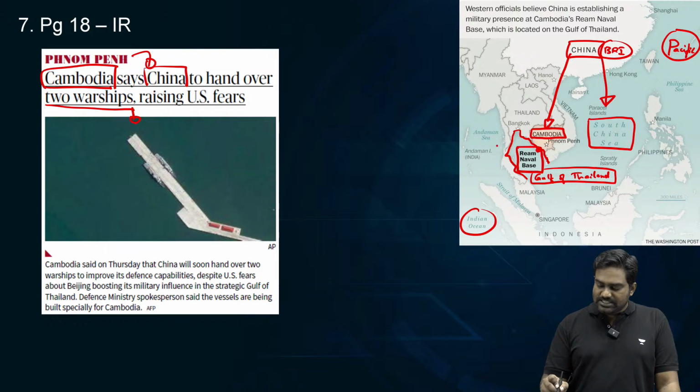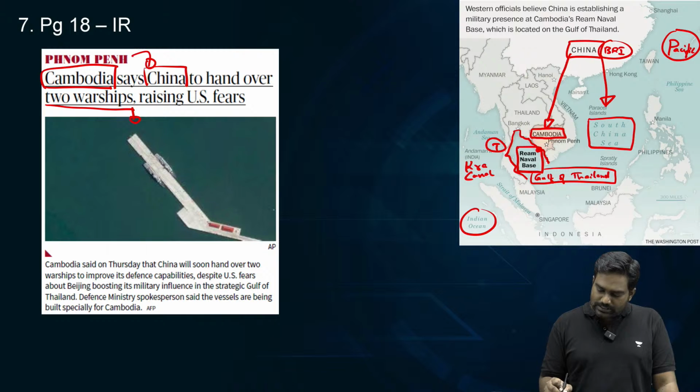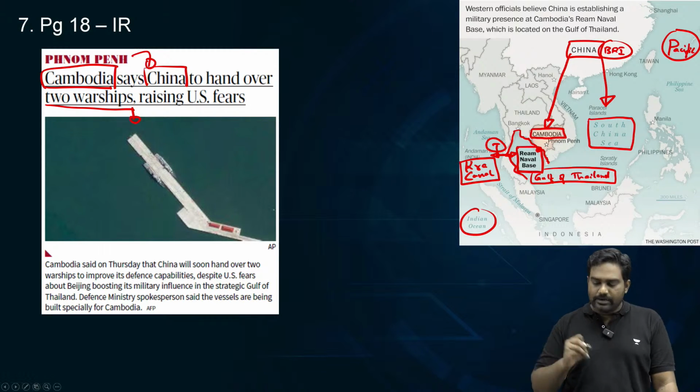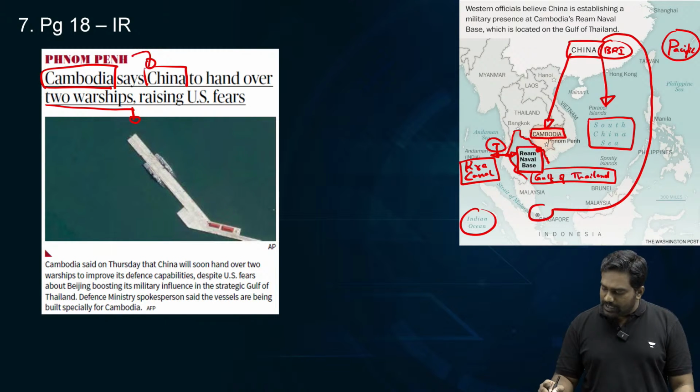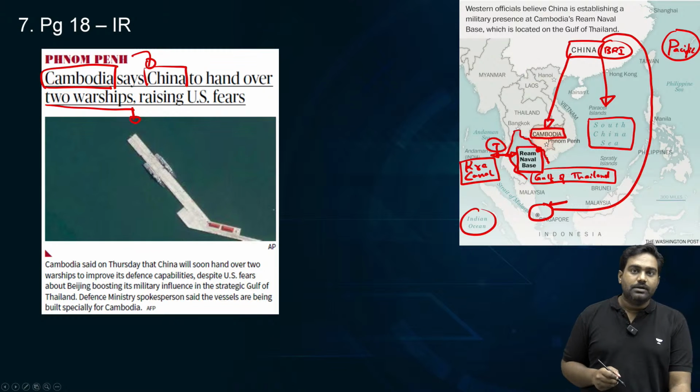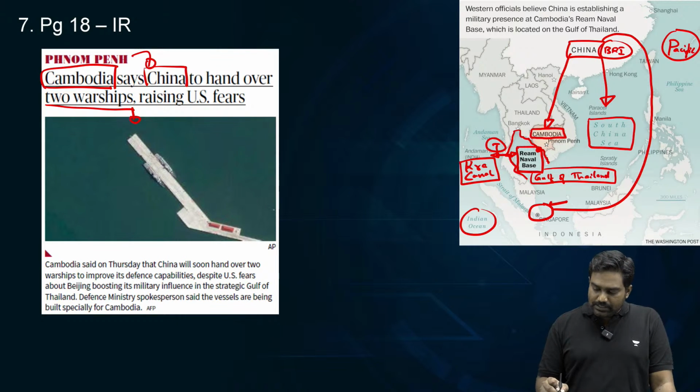China also has a proposal with Thailand to build the Kra Canal across the Kra Isthmus to create a shorter route between South China Sea and Andaman Sea. This essentially will reduce China's dependency on Malacca Strait, which is a choke point. China can bypass Malacca if the Kra Isthmus is opened up in Thailand and the Kra Canal is built.